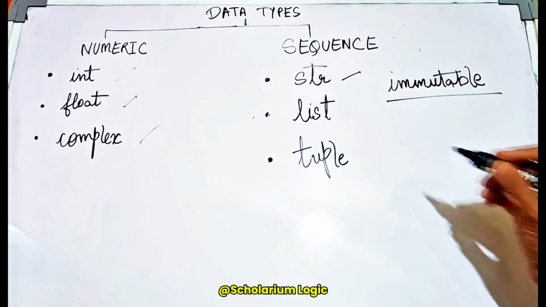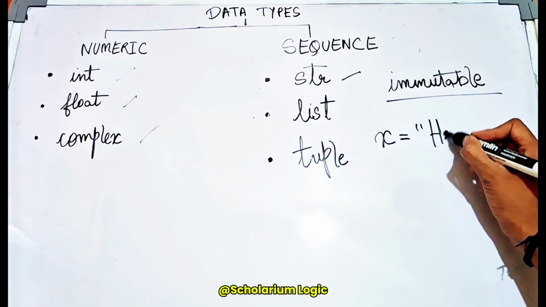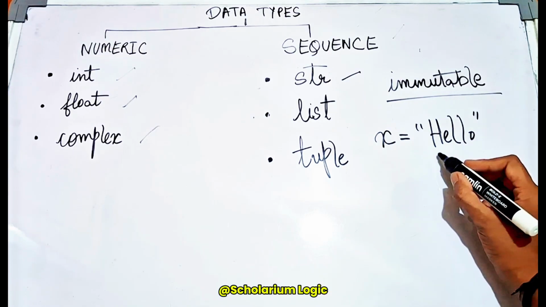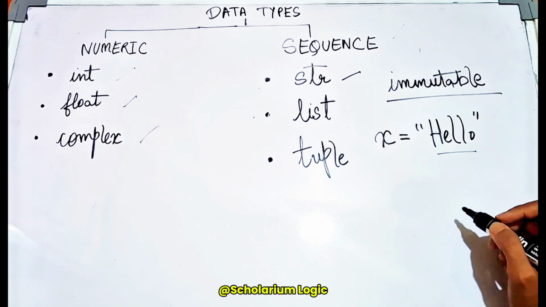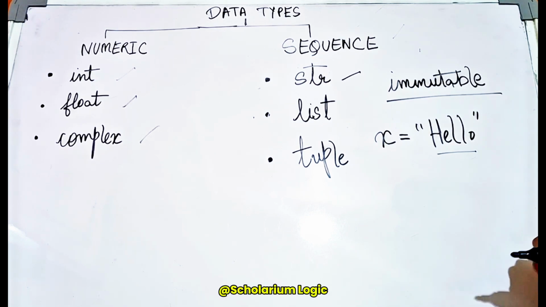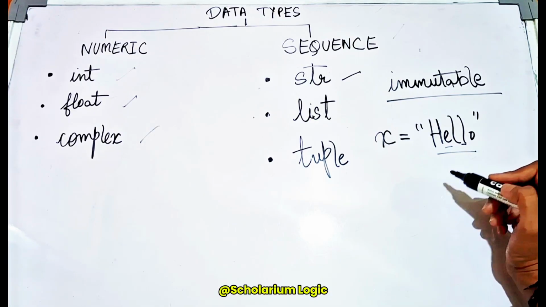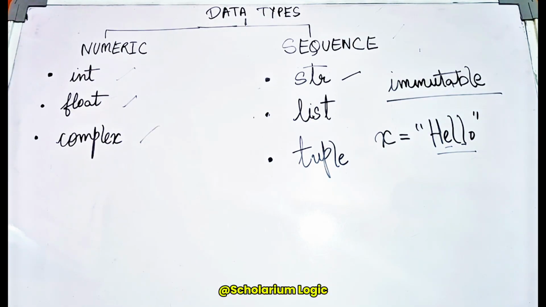Let's understand this. If I have declared a variable x and have assigned it a specific string, the contents within these strings cannot be changed manually. By contents, I simply mean the individual elements within these strings cannot be replaced or changed. However, there are specific inbuilt functions and methods that we could perform on a string which might help change or alter the string with a little bit of variation.